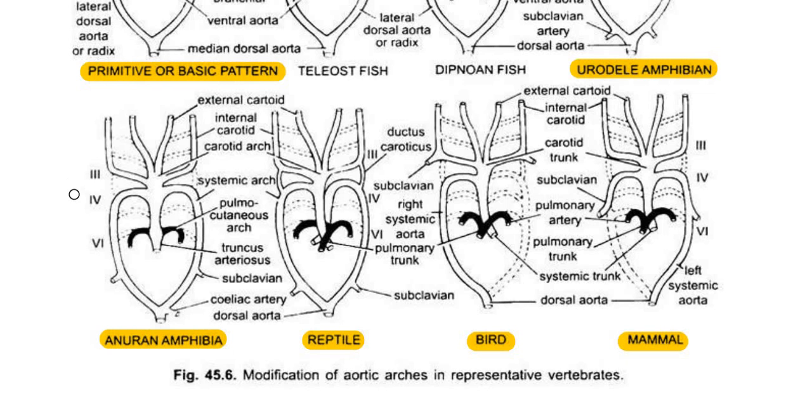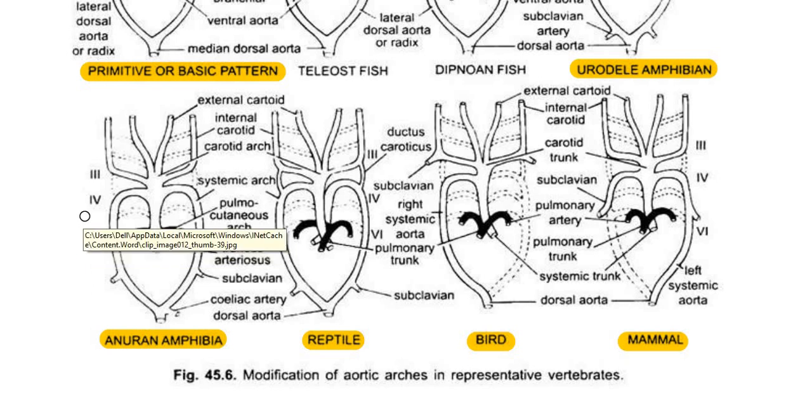So here only 3 pairs of aortic arches are seen. It is due to the mode of respiration, as they have evolved for aerial respiration, but they are not completely terrestrial animals. Since they are respiring through lungs, we can find a reduction in their number of aortic arches.